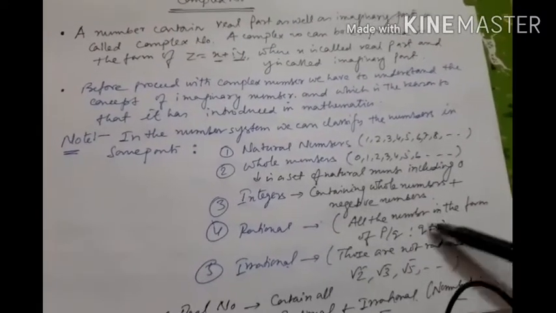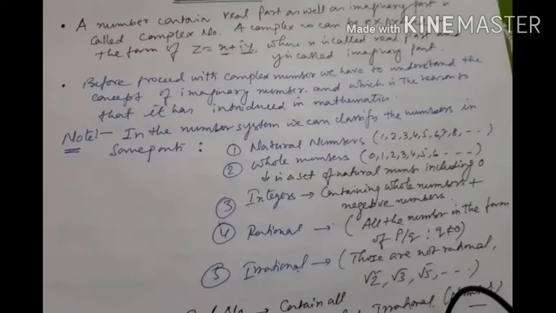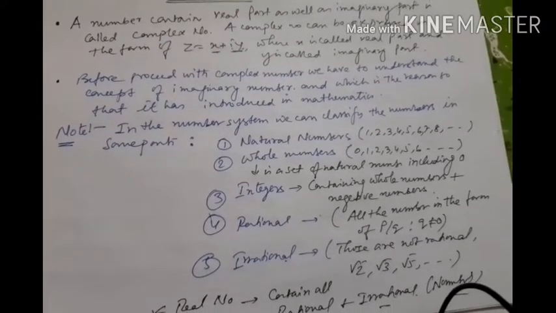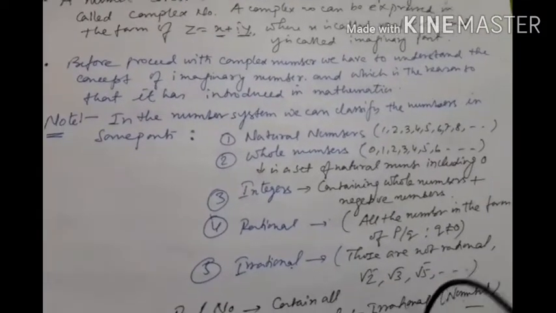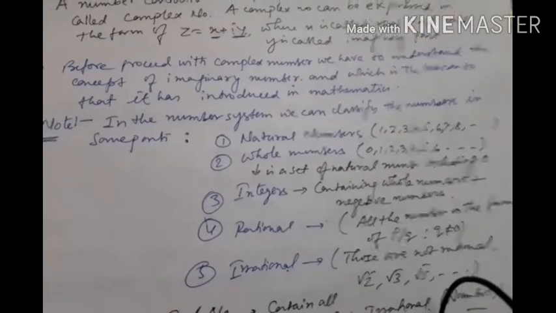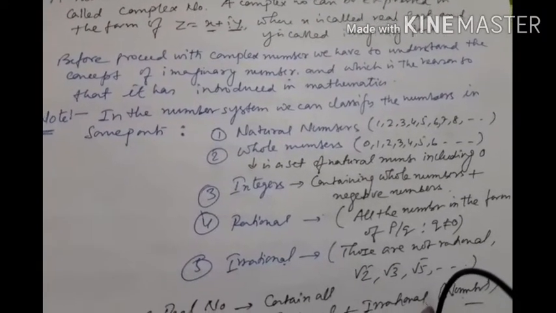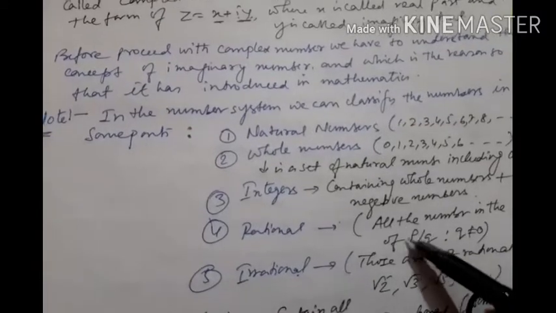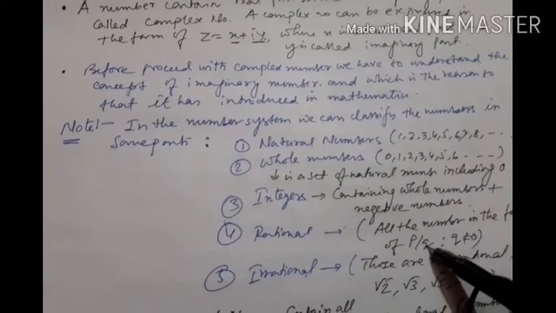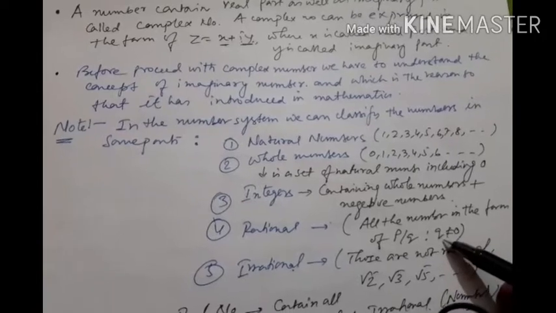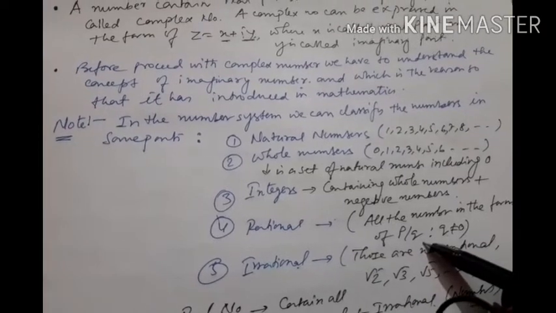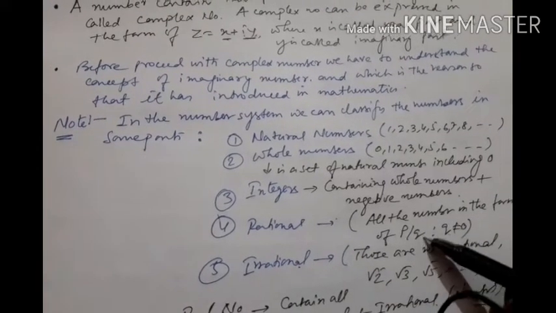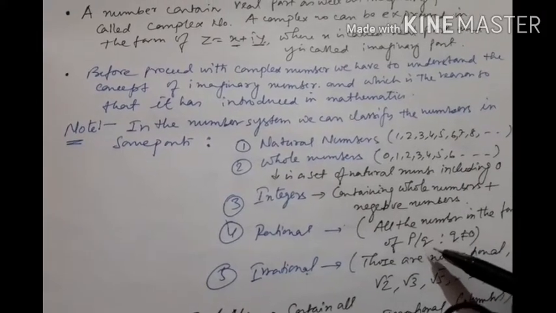Next part is rational. Rational is a little bit different from integers. I don't mean that there is no similarity between integers and rational. I mean here a rational number can be expressed in a particular form. The form is p by q, that is a fraction. And one necessary and sufficient condition is here, that is q not equal to 0. We all know the reason, because if q equals 0, then the number will become infinite. That means the number does not exist.